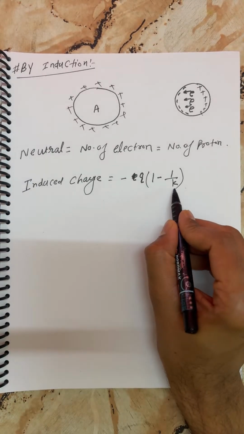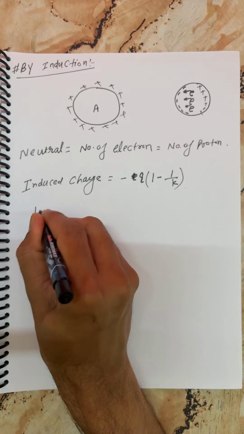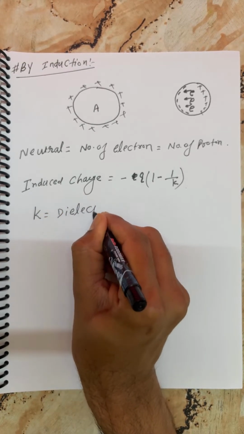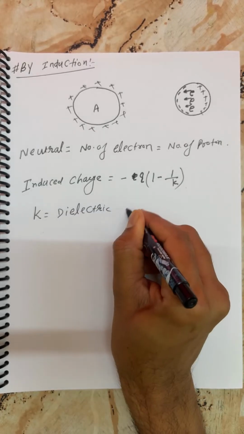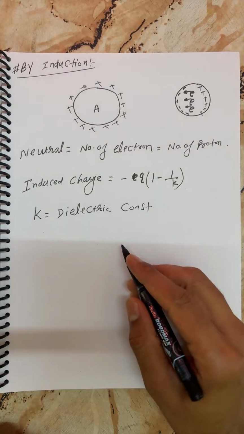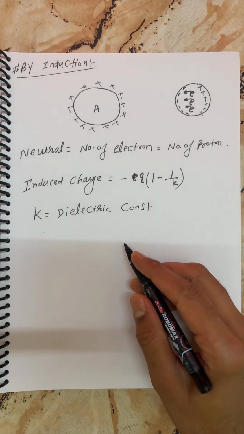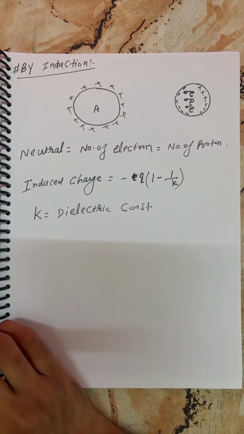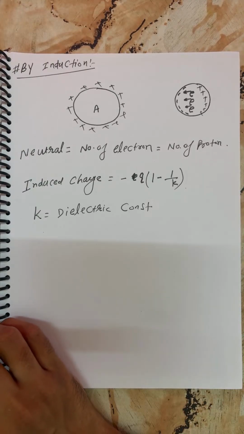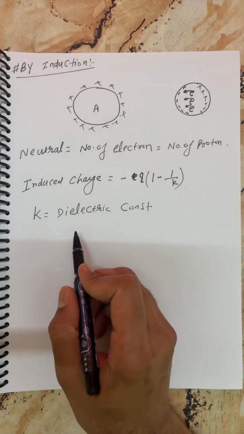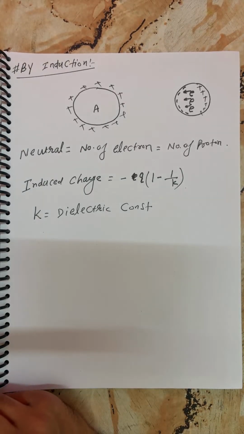Students, you know what k is? I hope all of you remember: k is the dielectric constant. Tell me everyone, what is the dielectric constant for a conductor? Write in the chat box. I taught you in the classroom. Quickly, fast.